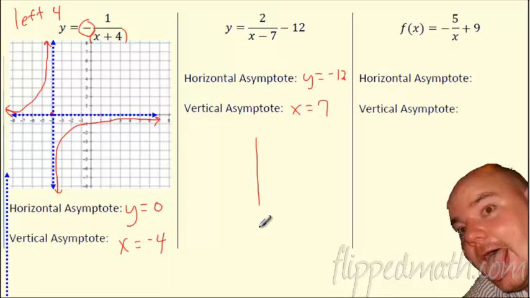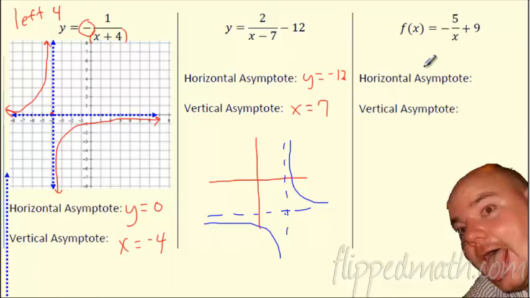So if you want to make a rough sketch, you could say, oh, sure, I'll go ahead and just make a rough sketch and say that moves it down 12, right 7, and that's where my asymptotes are. If you want to do that, you're more than welcome to, but you don't need to sketch this. I'm hoping you can just look at it and say, oh yeah, I know where my asymptotes are. Awesome. How about this one?